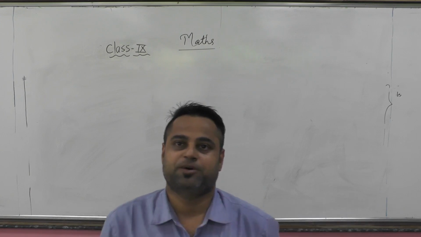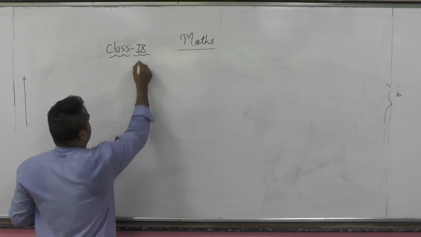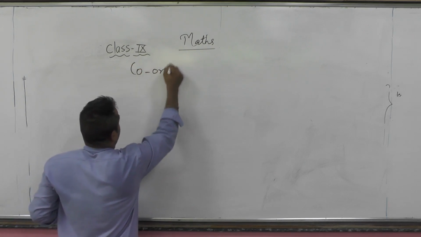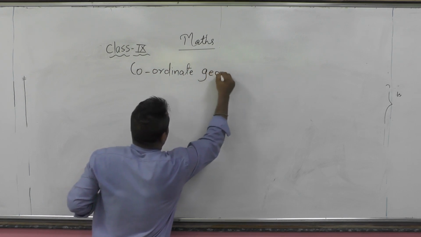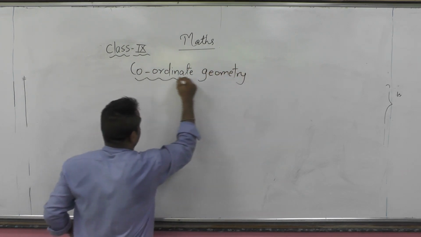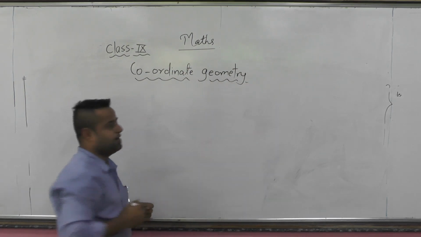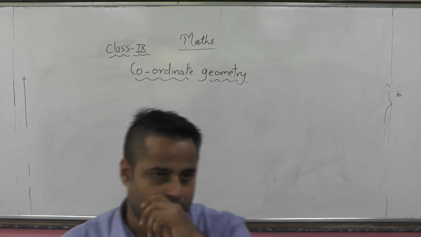That is your chapter number 3, and its name is coordinate geometry. It's a very important topic, and you will learn it in your other classes also. We're going to learn it. Now, let us see what coordinate geometry is.